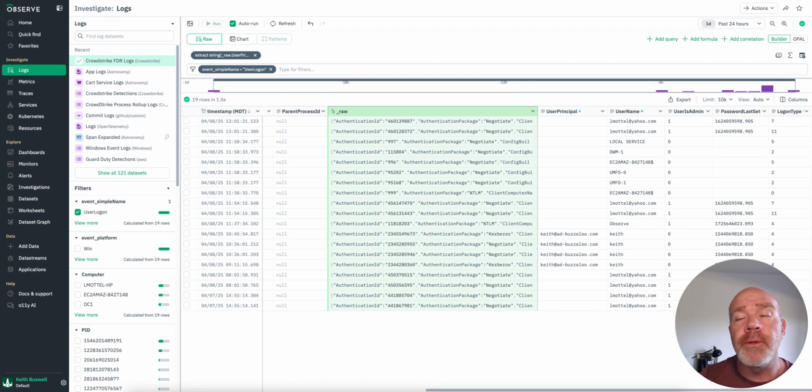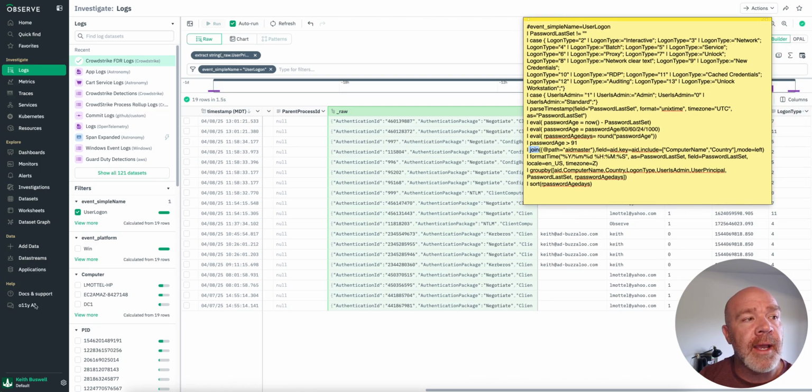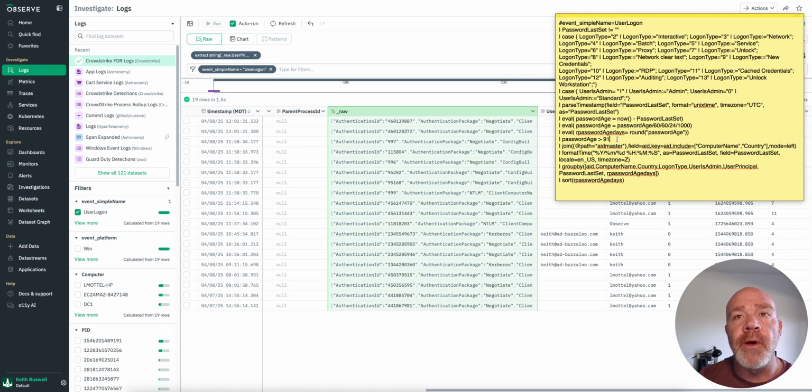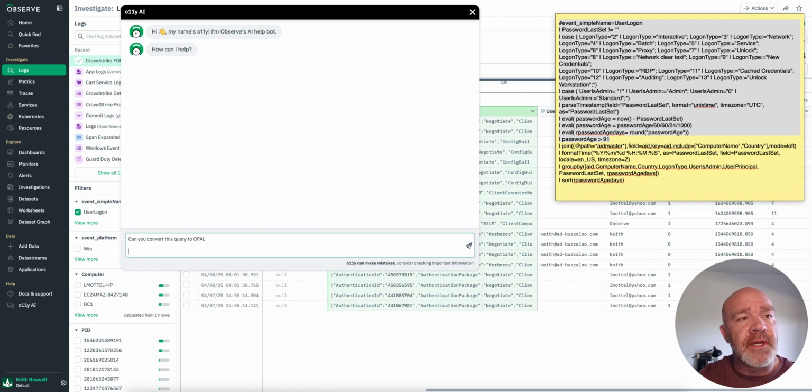So what I want to do is grab this query and let our Ollie AI assistant try to do the heavy lifting for us here. I already know I don't need some of this, so I'm going to grab basically from here up and jump into Ollie GPT. This is our built-in LLM that's been trained on our documentation, our query language, and other query languages as well. I'm going to ask it, can you convert this query to OPAL? OPAL is the Observe Processing and Analytics Language that we use inside of here.